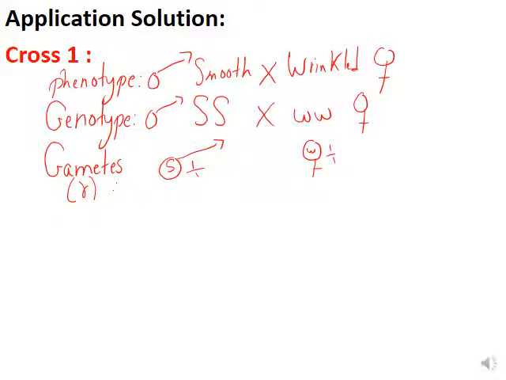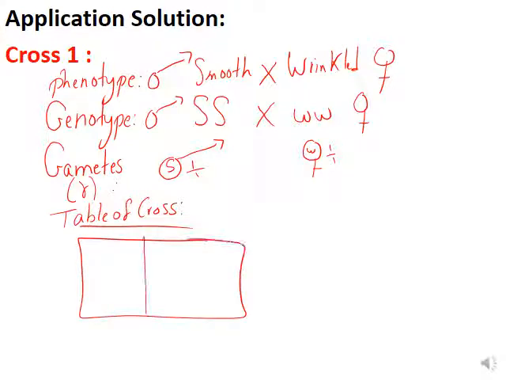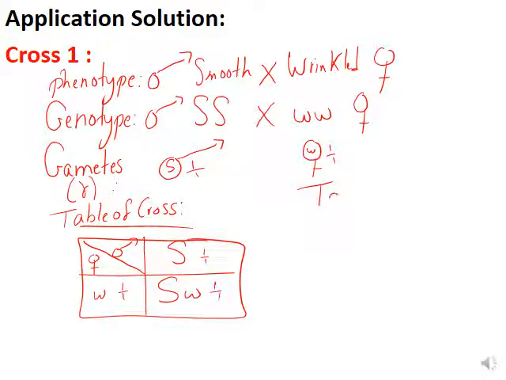Here we move now to the table of cross, and then to the table of results. In the table of cross, we have the male and female. In the male we have S 1 over 1, and here we have w 1 over 1. So S times w is Sw, 1 times 1 is 1 over 1.